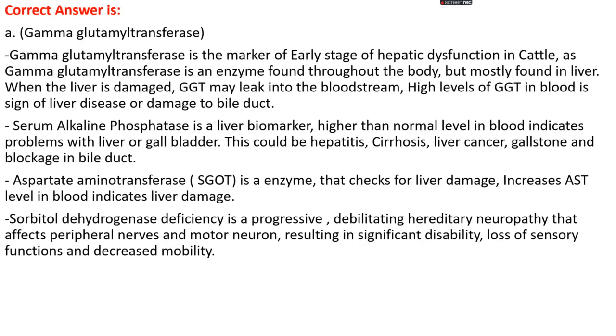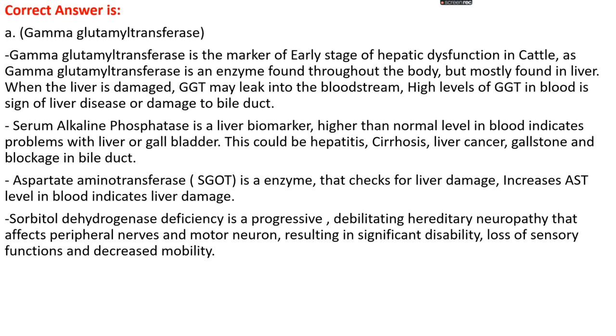Okay. Gamma glutamyl transferase is a marker of early stage of hepatic dysfunction in cattle, as it is an enzyme found throughout the body, but mostly in the liver. When the liver is damaged, gamma glutamyl transferase leaks into the bloodstream, and a high level of GGT in blood is a sign of liver disease or damage to the bile duct. Next, serum alkaline phosphatase is a liver biomarker. A higher than normal level in blood indicates a problem with the liver or gallbladder. This could be hepatitis, cirrhosis, liver cancer, gallstones and blockage in the bile duct.